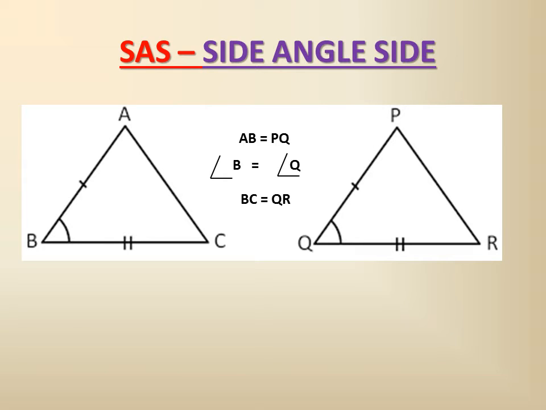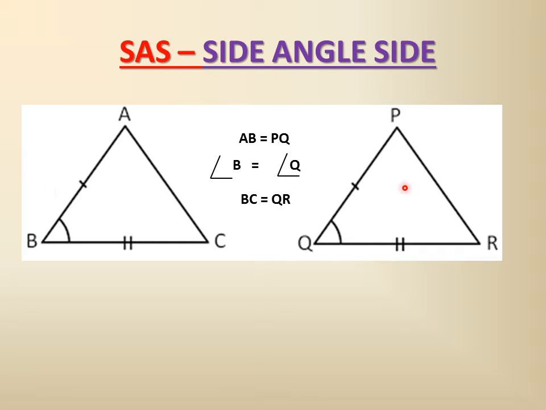Here you see this picture. In ABC, we are considering two sides AB and BC, and between the two sides, angle B. Similarly, in another triangle PQR, we consider sides PQ and QR, and angle Q. If angle B and angle Q are correspondingly equal and the corresponding sides are equal, then we can say these two triangles are congruent.